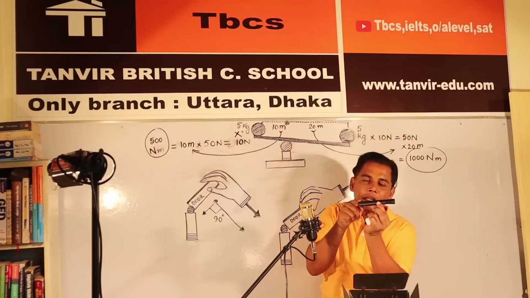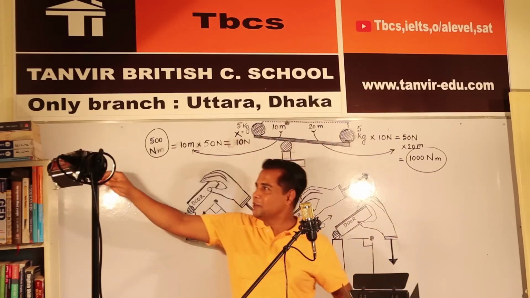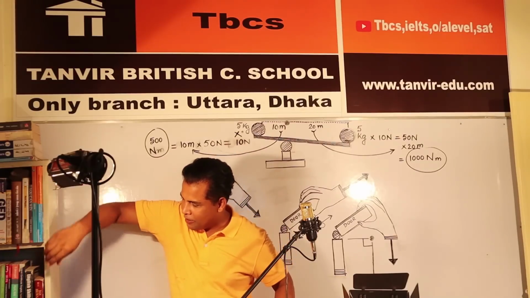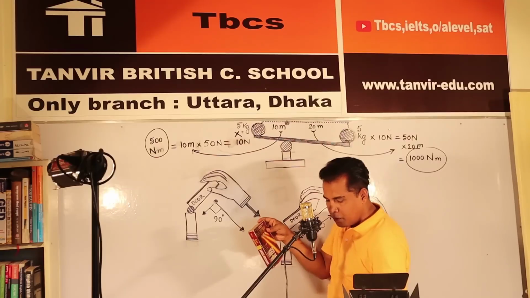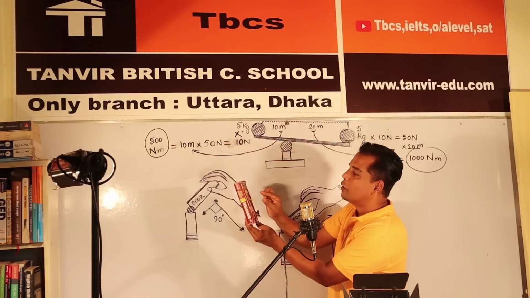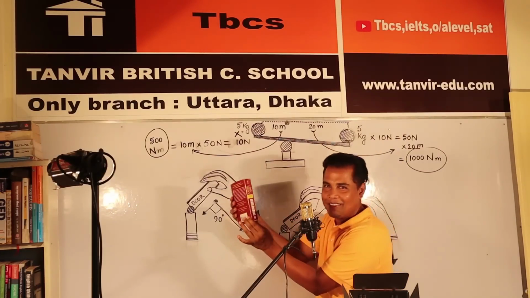So the closer it is to the pivot, how can I explain? Suppose this is a door. If you hold the door here, the door will work very nicely.